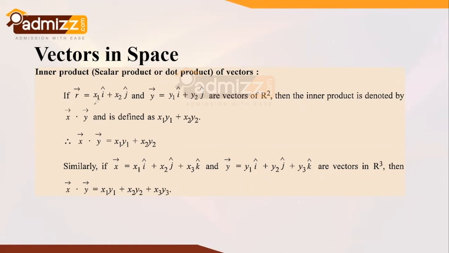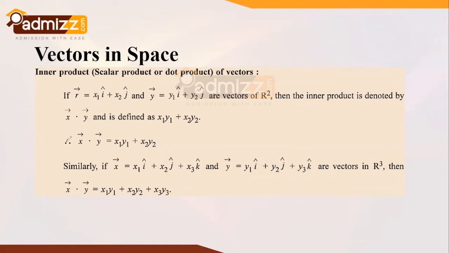So for x vector equal to x1 i cap plus x2 j cap and y vector as y1 i cap plus y2 j cap, we can write x vector dot y vector is equal to x1 y1 plus x2 y2. That means multiplying the first coordinates of the given vectors, that is x1 and y1, and multiplying the second coordinates, that is x2 and y2.